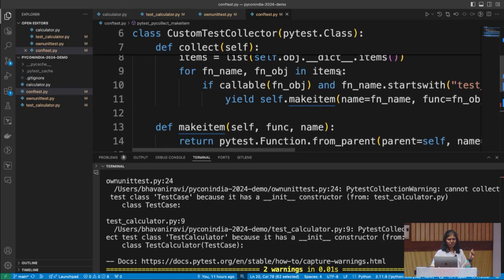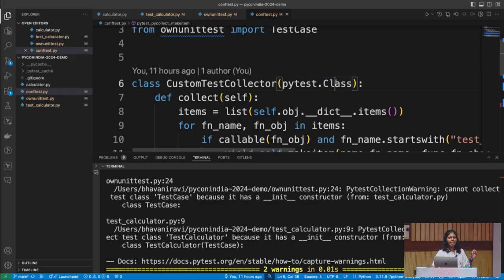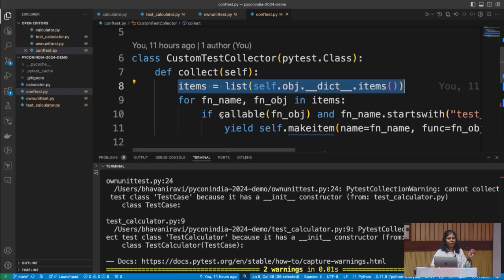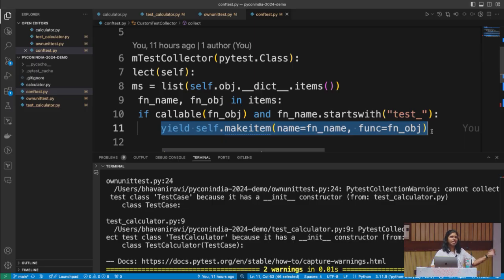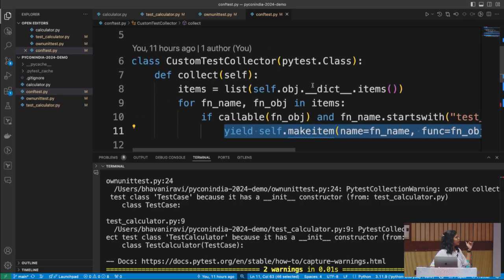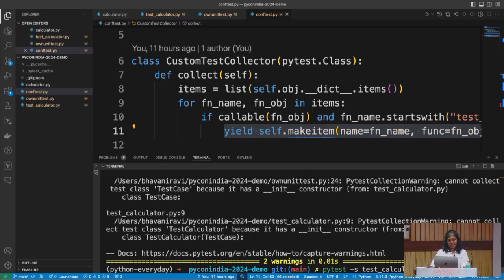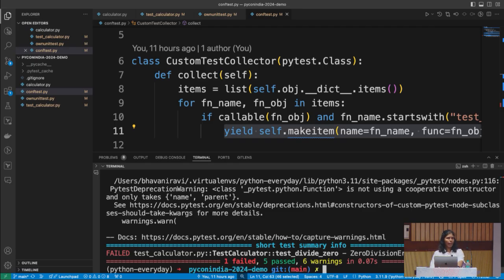And how does it do it? Inside this custom test collector, it bothers about the class, and we get all the items of the class, find out whether it's a function and whether its name starts with test underscore, and then we yield that item with that function object, saying that this function is a valid test function, doesn't matter whether I have init or not. This code is a little complicated to grasp in a minute, just that we are registering the class as a proper test case class and then going through each function and injecting that into Pytest to recognize it. So now if I go back to Pytest and run it, it runs it.